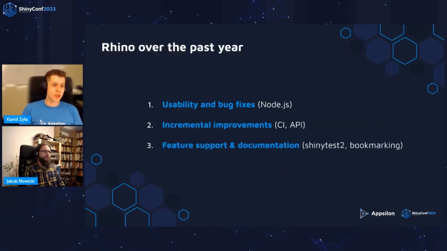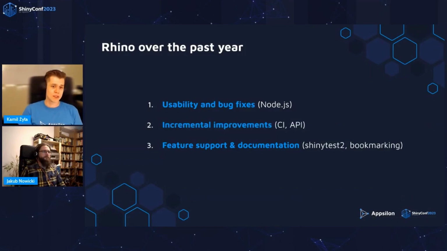I want to give you a quick recap of what happened with Rhino over the past year. So we focused on three key areas. First of all, usability and bug fixes. We really wanted to make sure that using Rhino is free of frustrations. And to give one concrete example, we made sure that Node.js, which is used to power the state-of-the-art tools for JavaScript and Sass development, is easy to use, in particular on Windows, where it caused the most issues.